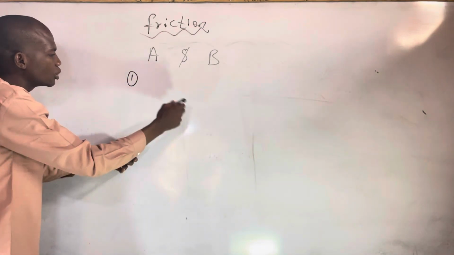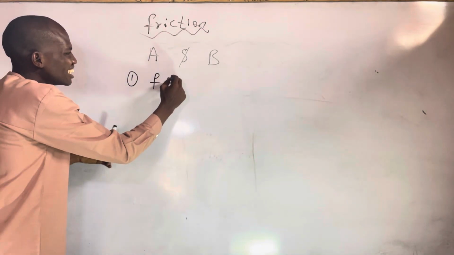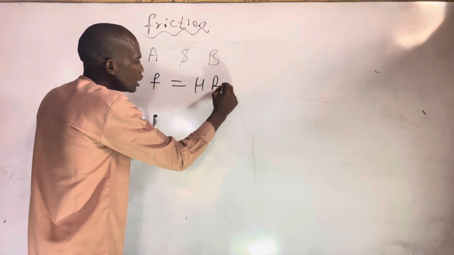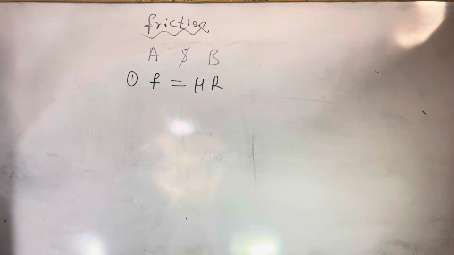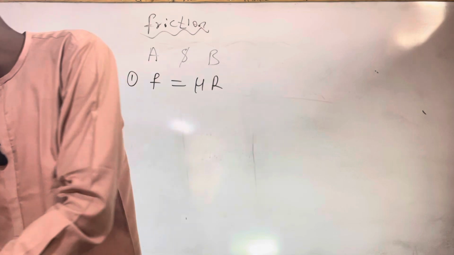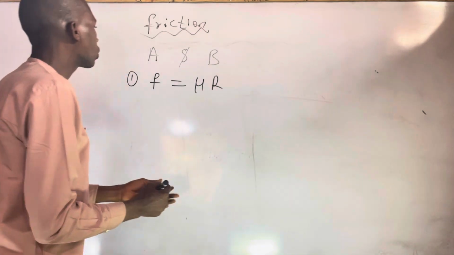Then we say that friction is directly proportional to the normal reaction, R. So that is the second law of solid friction. Friction is directly proportional to normal reaction, R.